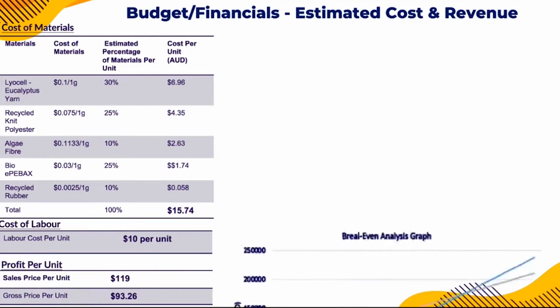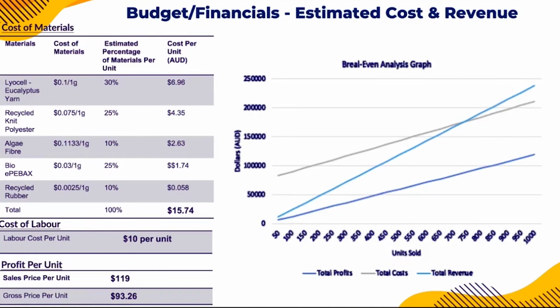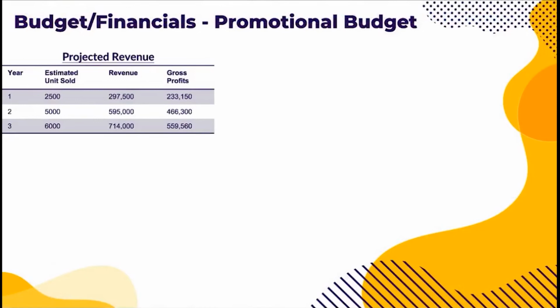And with our estimated cost and revenues, a break-even analysis was conducted, measuring the total sales per unit required to cover total costs per month. A calculation and the graph illustrates that 736 shoes are required to be sold per month in order to cover total costs. So in other words, to start making a profit, we need to sell more than 736 pairs of shoes. For our projected revenue, we calculated based on estimated demand in the market and assumed a stable growth after launch. And a rising trend for revenue is expected after the first 3 years of launch.